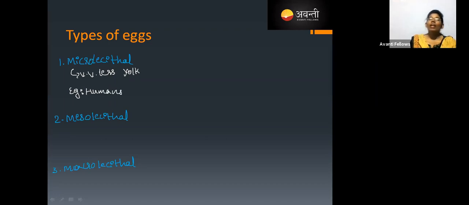An example of a very, very small amount of yolk is humans. The human egg contains very little yolk. What is the reason for containing such a small amount of yolk? Let me complete this and we'll discuss.